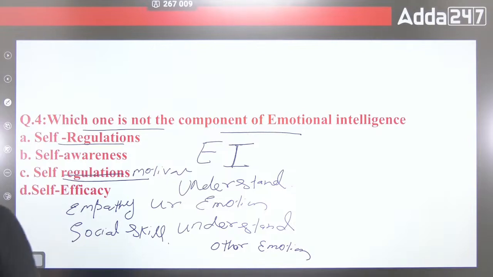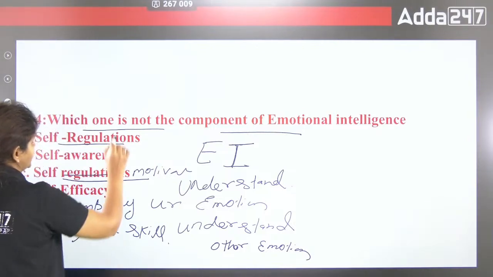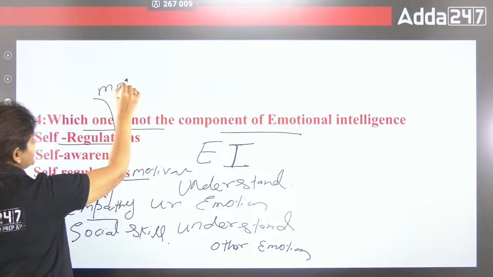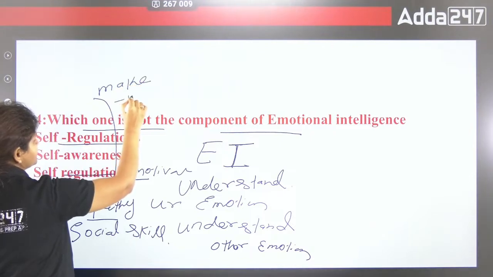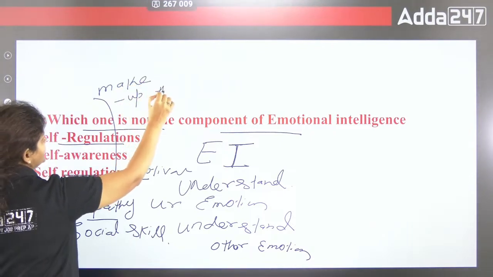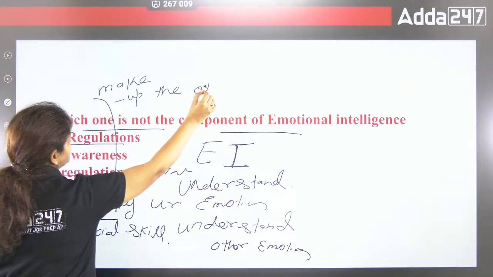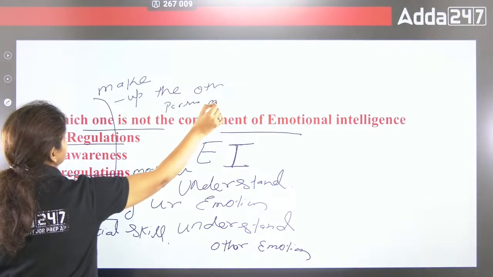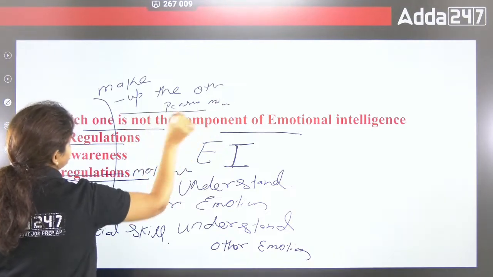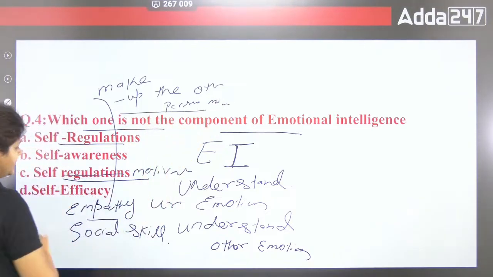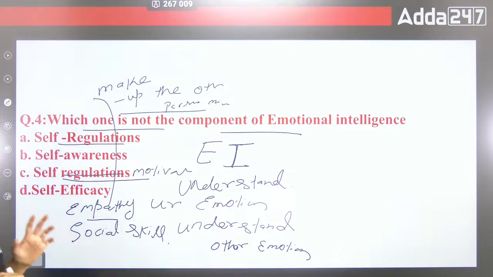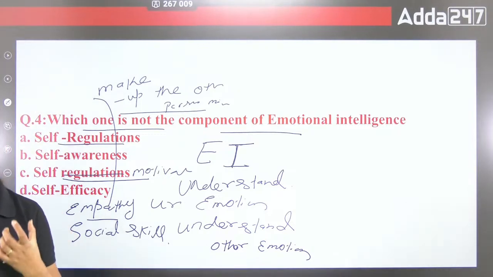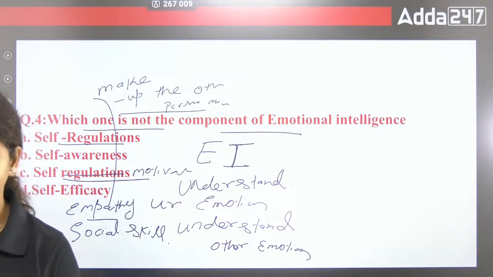Empathy is what? That is make up the other person's mind. Suppose someone is in a bad mood and maybe you can change his mood.